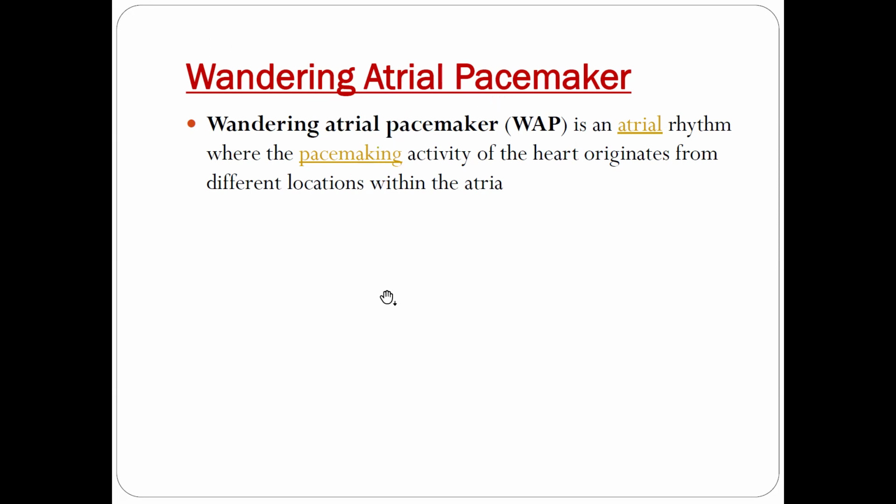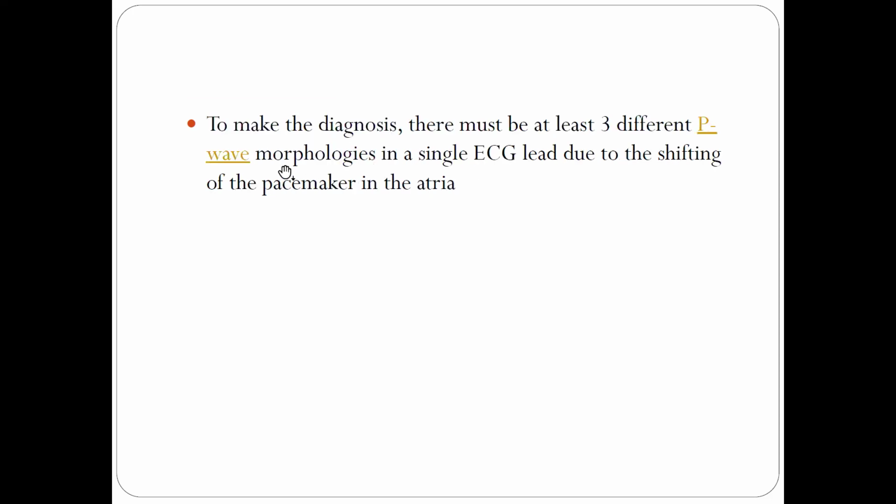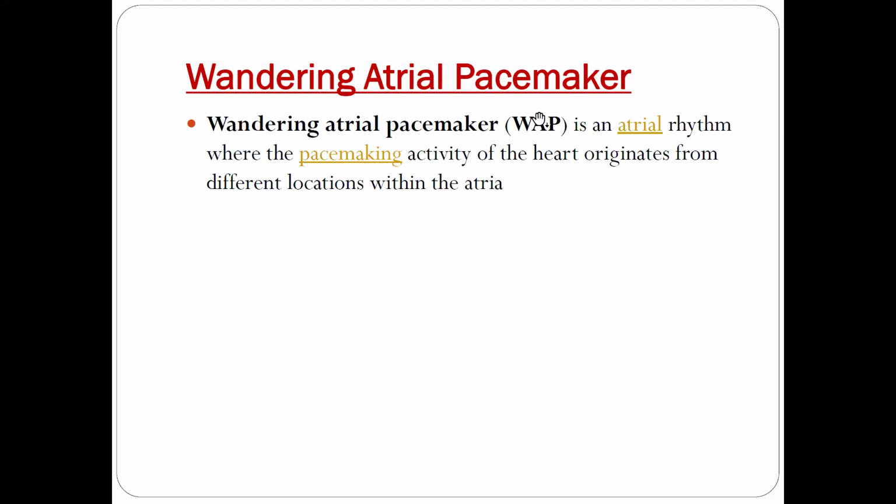One time the sinus node acts as the pacemaker, and it gives one morphology of P wave. Later on, another ectopic focus is the pacemaker, so there will be another type of P wave. The morphology of the P wave changes. It is diagnosed when there are at least 3 different P wave morphologies in a single ECG.